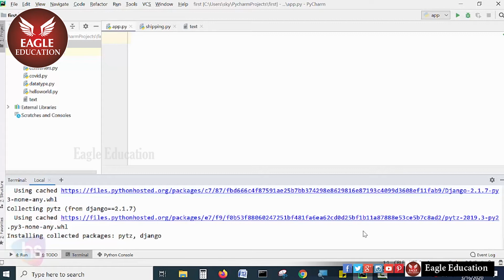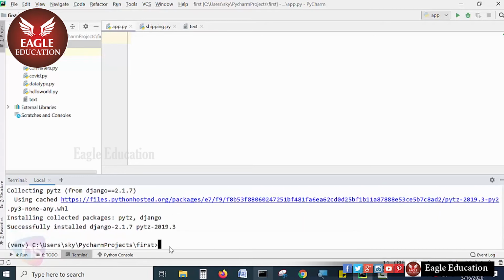Now you can see the Django framework packages being installed. You will receive a success message. Here it says successfully installed Django 2.1.7, with the release date of 2019 and the Python version. Now your prompt is back.